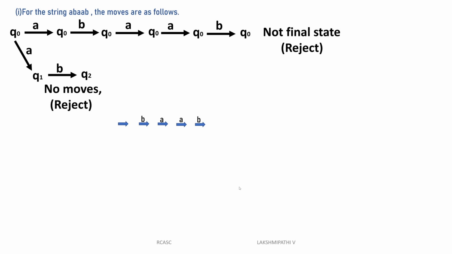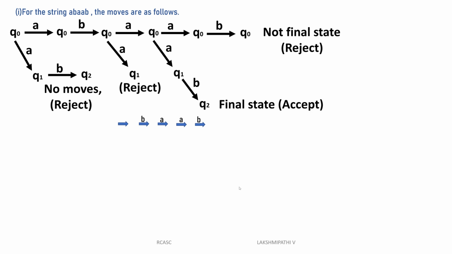Then once again it will come to Q0 of B is Q0, then Q0 of A is Q1, then once again it will be rejected. Then come to Q0 of A is Q0, Q0 of B is Q0, Q0 of A is Q0, then Q0 of A is Q1, Q1 of B is Q2. See, Q2 is the final state, it will be accepted.